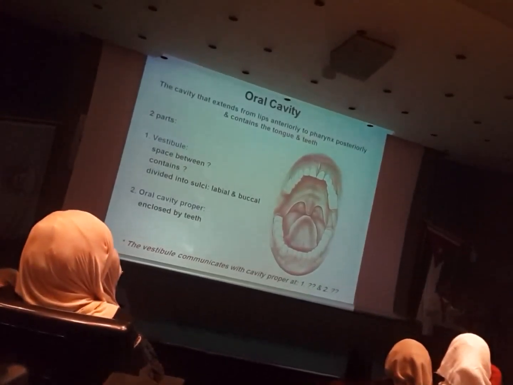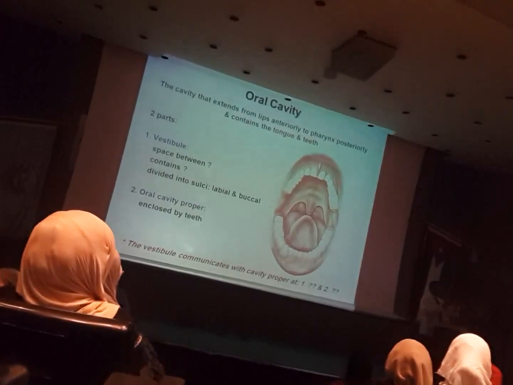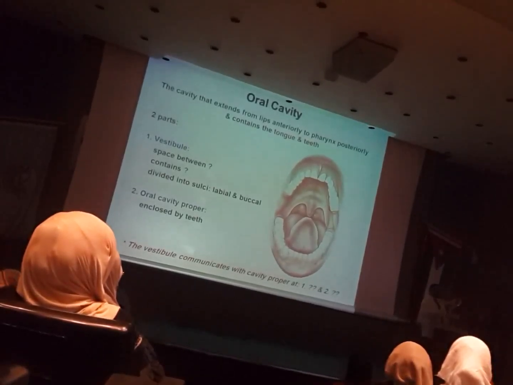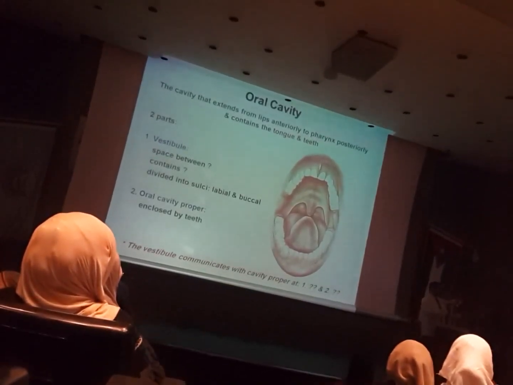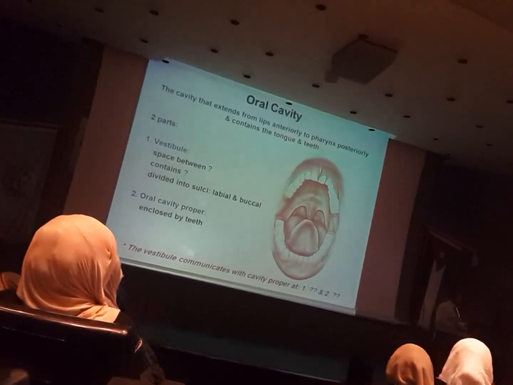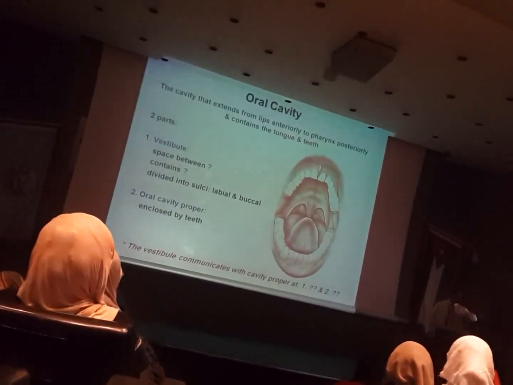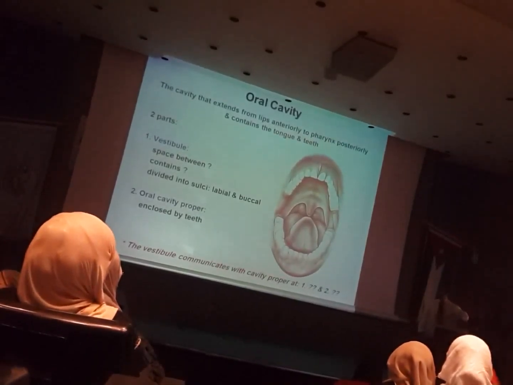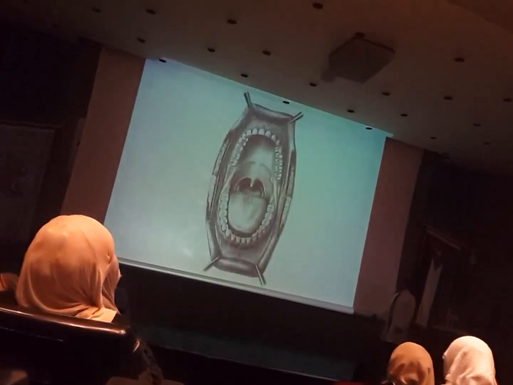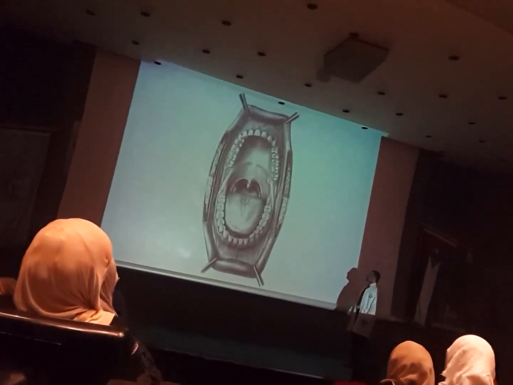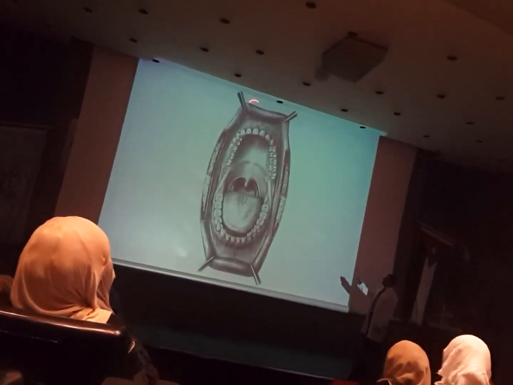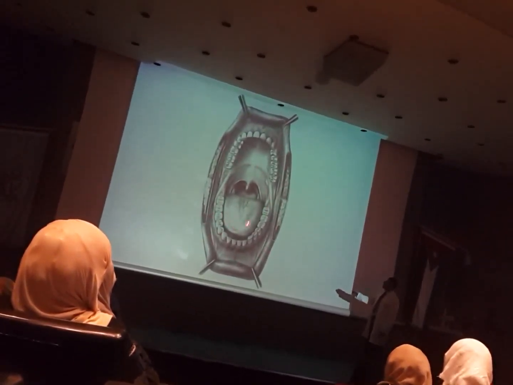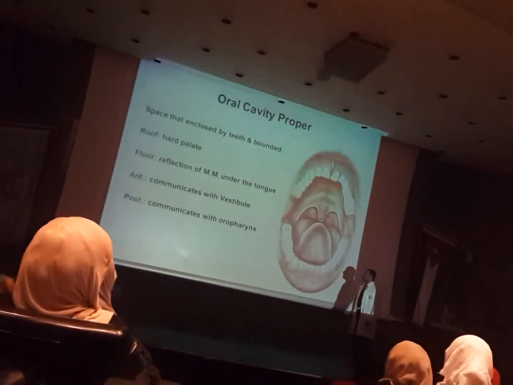You will see that the mandible is keeping a space between upper and lower teeth. Okay? Range between 2 to 4 millimeters. This is called the freeway space. Okay? So it's the space between upper and lower teeth when the mandible is at physiologic rest. This is to show you the differences. So we know this is the vestibule, this is the oral cavity proper containing the tongue, and here are the teeth.